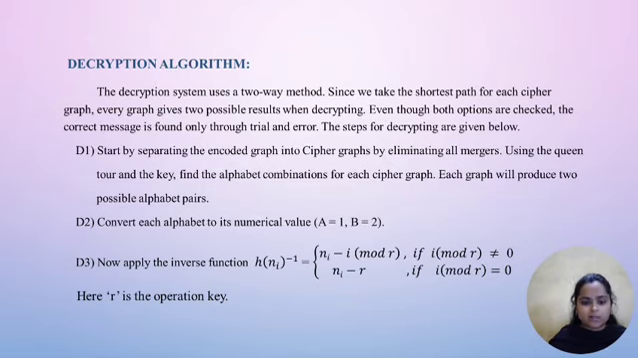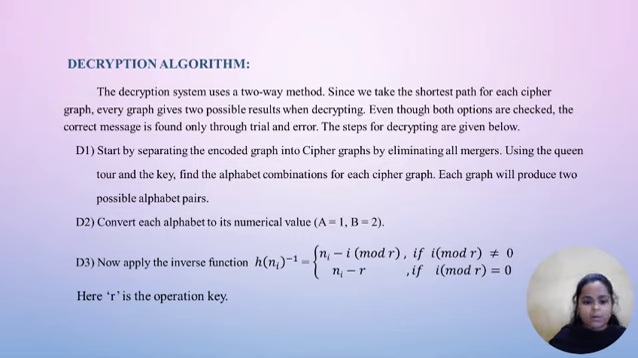Step 1. Start by separating the encoded graph into cipher graphs by eliminating all merges. Using the queen tool and the key, find the alphabet combinations for each cipher graph. Each graph will produce two possible alphabet pairs. Step 2. Convert each alphabet to its numerical value.